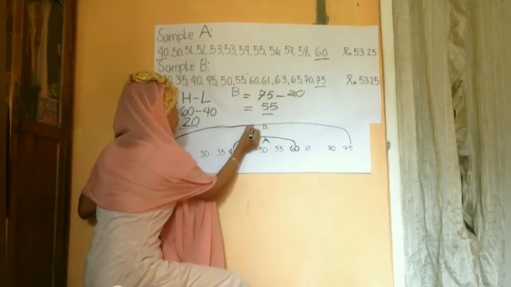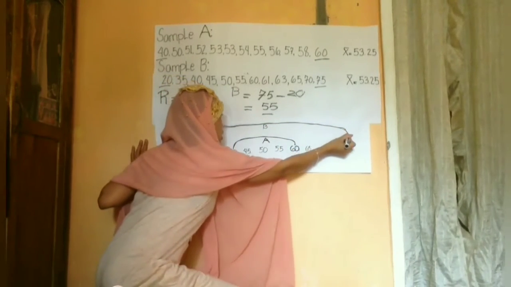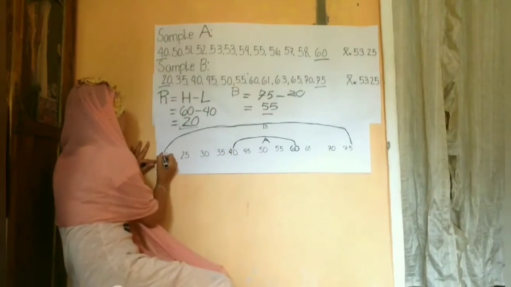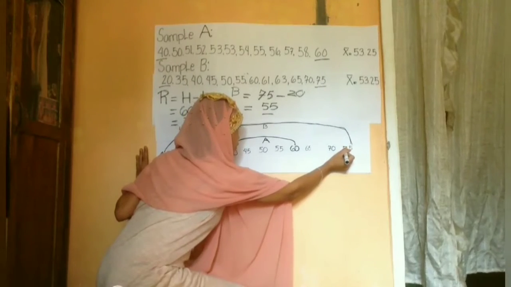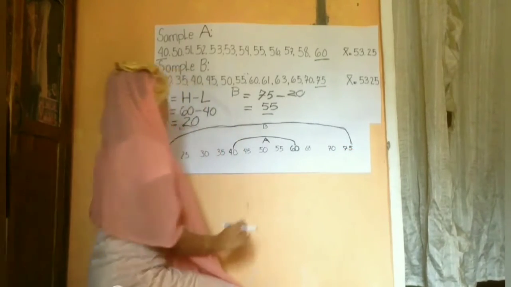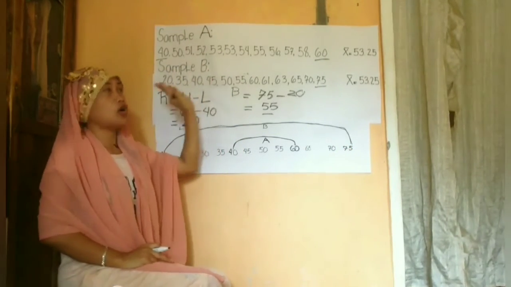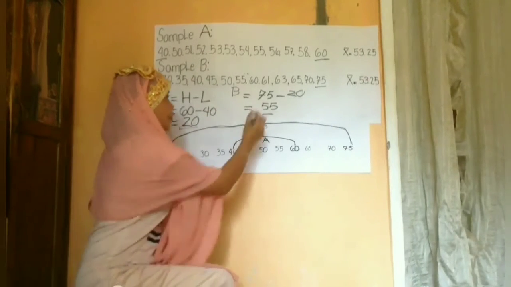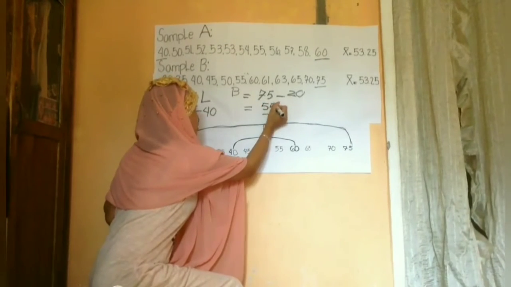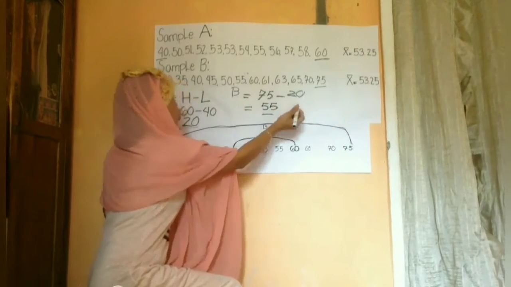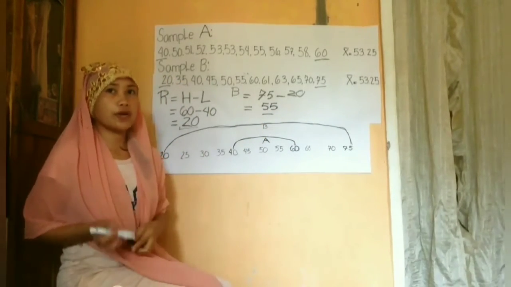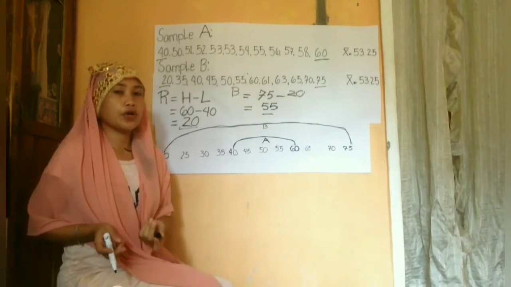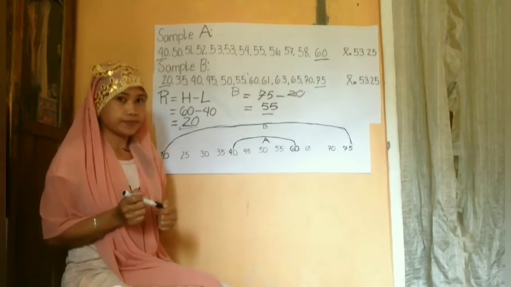In sample B, or set B, the dispersion is bigger than set A. This is the dispersion of set B. This is the lowest score, 20, and the highest score is 75. The range of set B is 55. So class, this is the way to find a range of a set of numbers or scores.